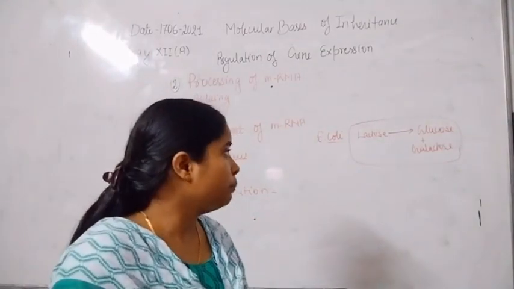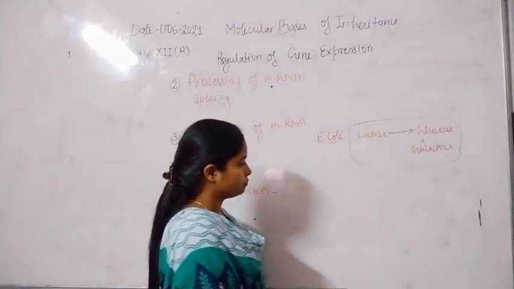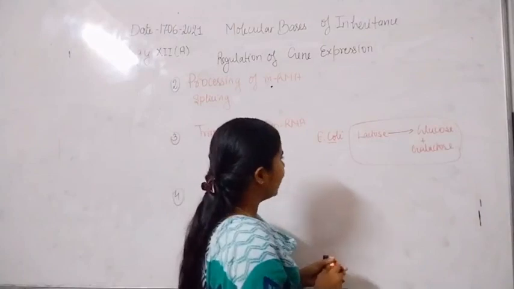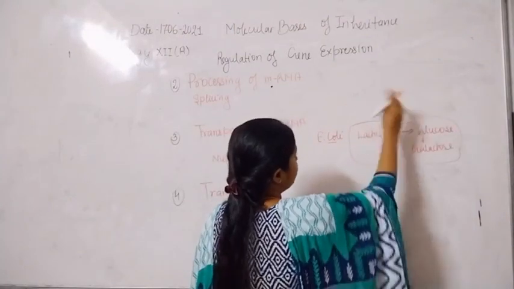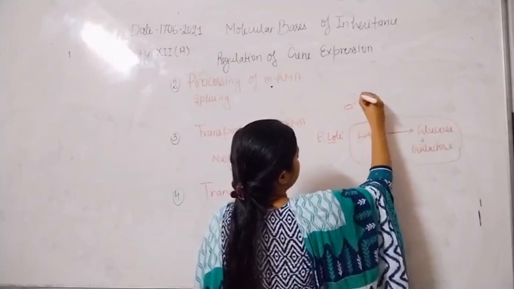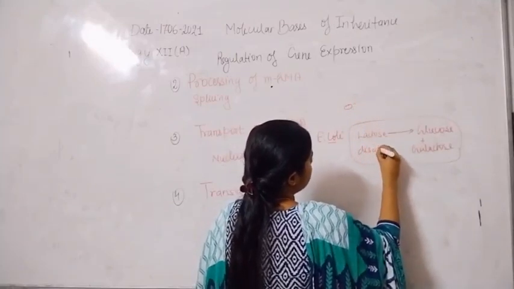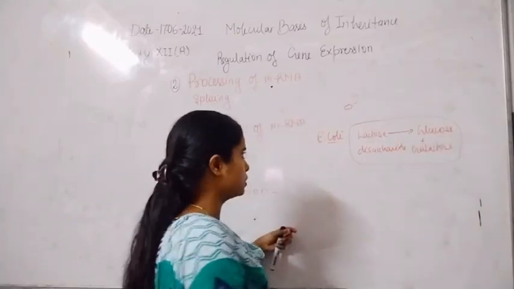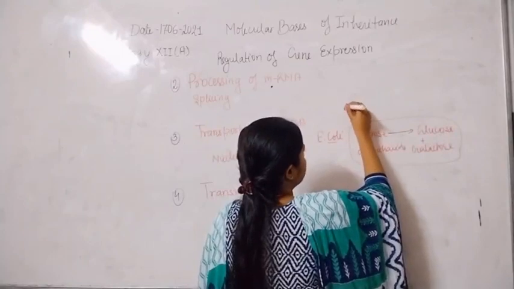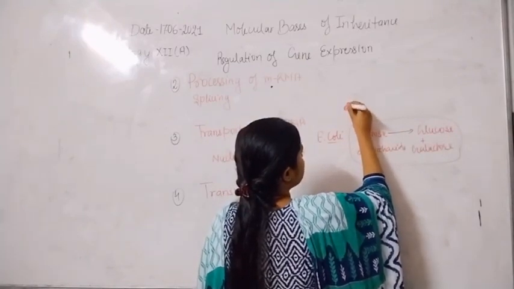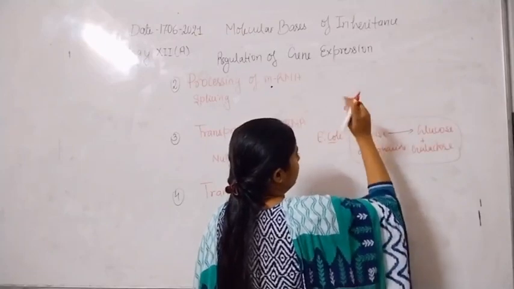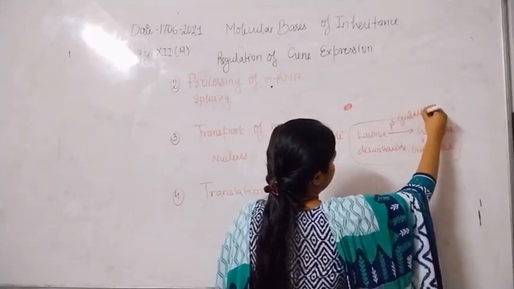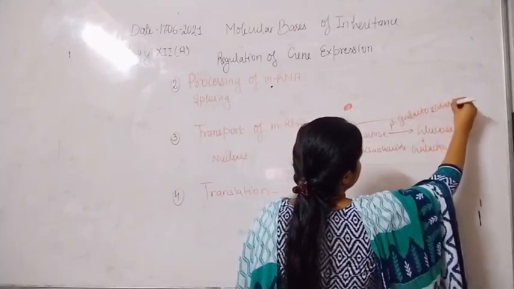So what happens if lactose is present or not present in the medium? When lactose is present in the medium, here is lactose, which is a disaccharide, and these are the monosaccharides, glucose and galactose. If lactose is present in the medium, the cell synthesizes the beta galactosidase enzyme.